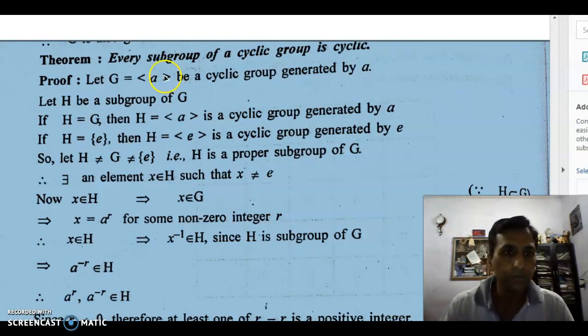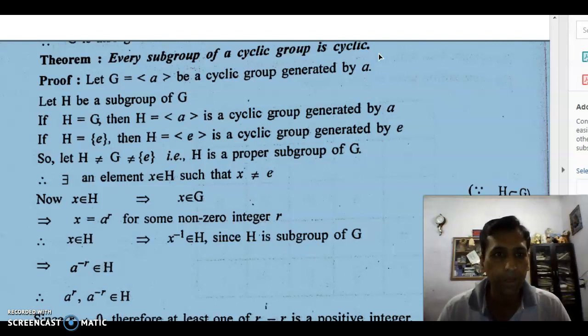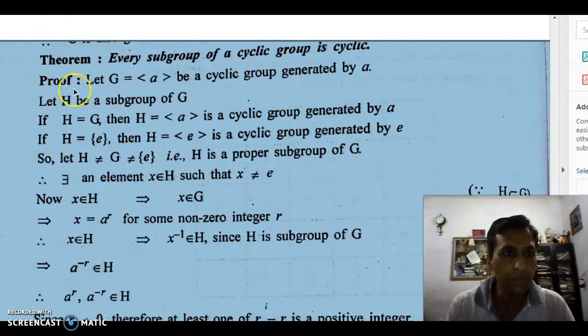Now this result is general. Every subgroup of a cyclic group is cyclic, whether finite or infinite. So let G be a cyclic group generated by A. This is the notation which we use to write the cyclic group, and this A is nothing but the generator of the group.